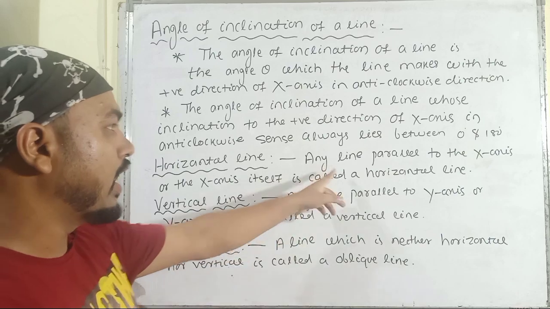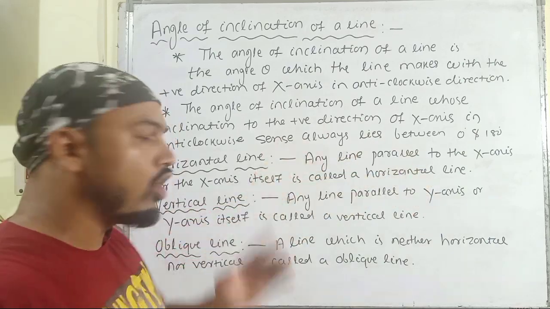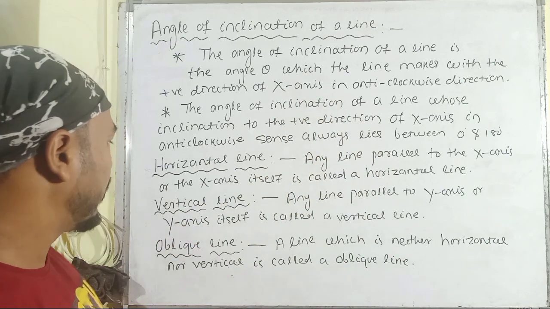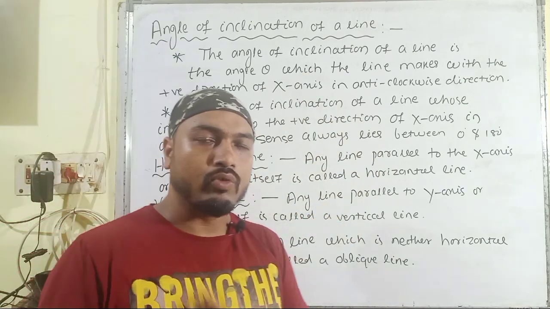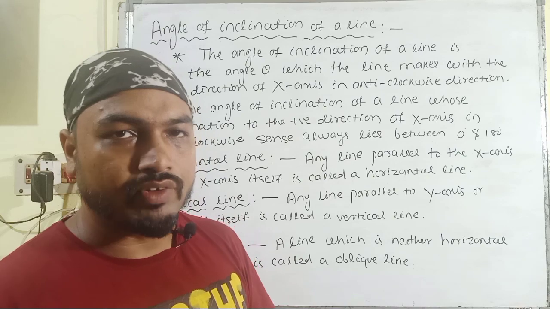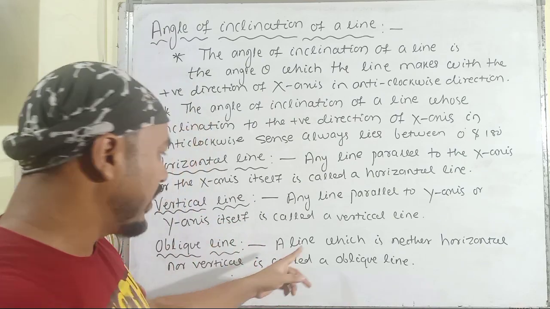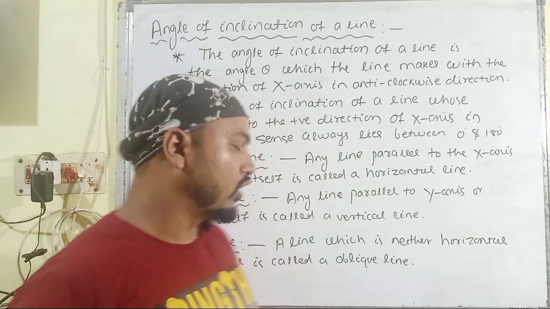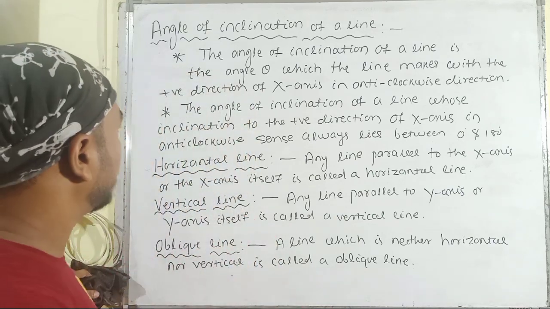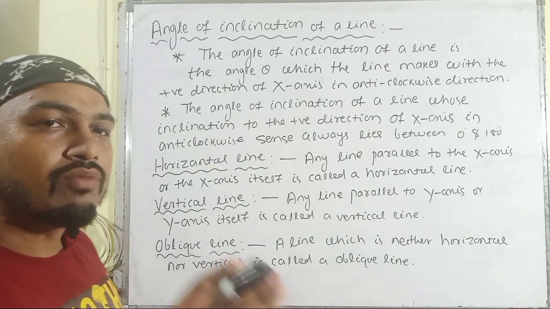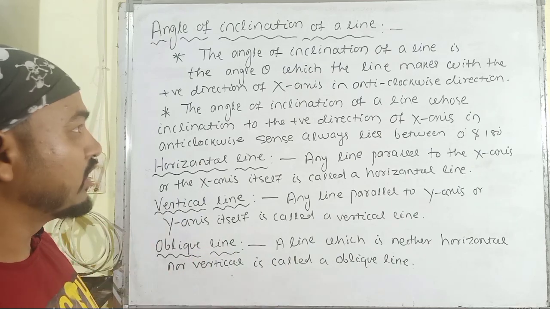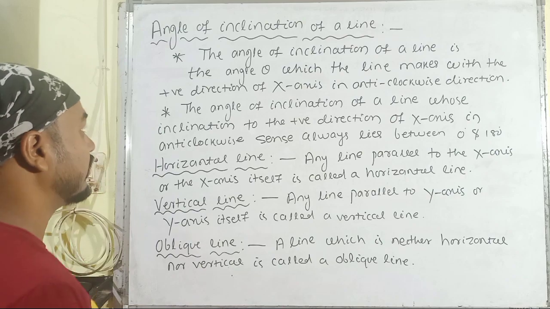Horizontal line: any line which is parallel to the x-axis, or the x-axis itself, is called a horizontal line. Similarly, the vertical line: any line which is parallel to the y-axis, or the y-axis itself, is called a vertical line. The line which is neither horizontal nor vertical is called an oblique line. Then let us discuss the different types of angle of inclination that are possible for a line in a two-dimensional plane.